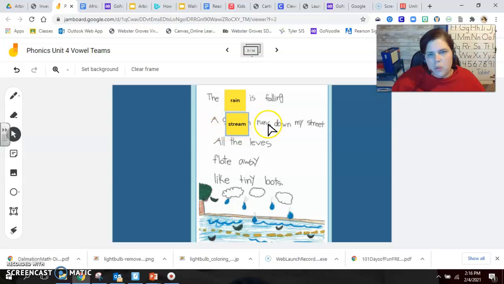A stream runs down my street. All the leaves. There's a word in there that we need to change. Leaves. Well, I hear a long vowel there, so I need to make sure. Does this need a vowel team in it? It looks like it does. The word leaves doesn't look quite right.